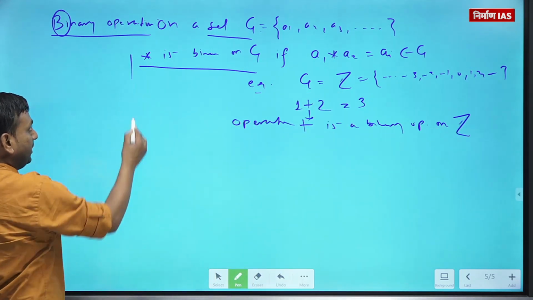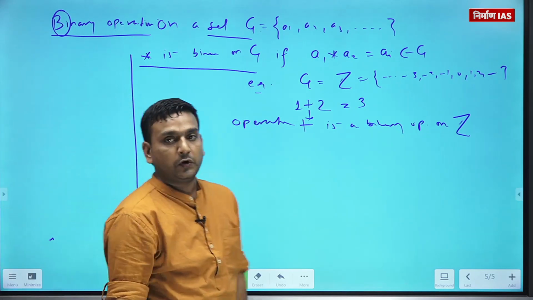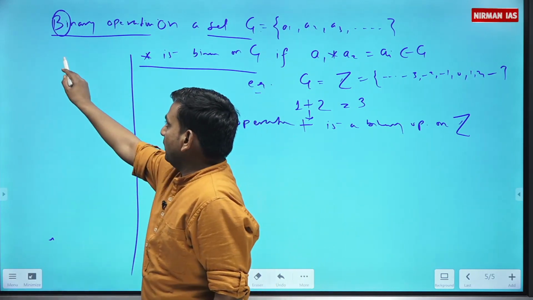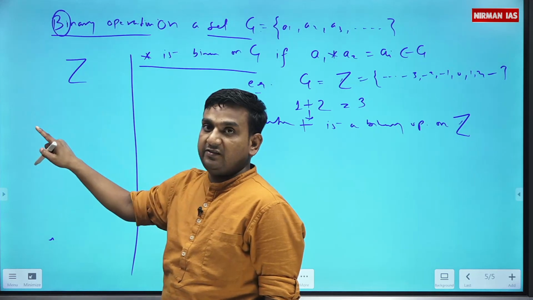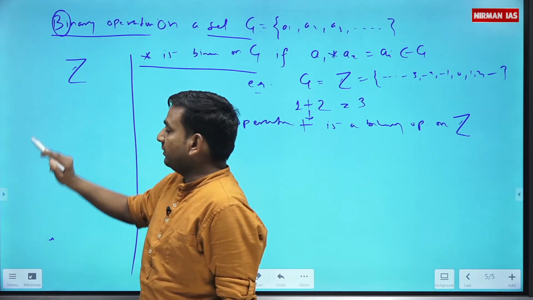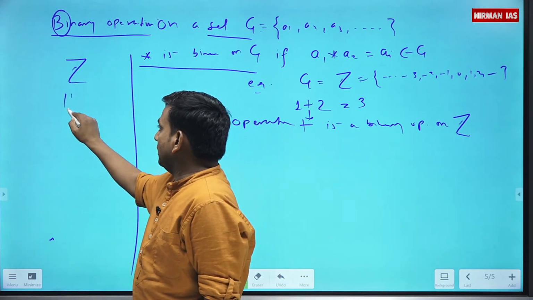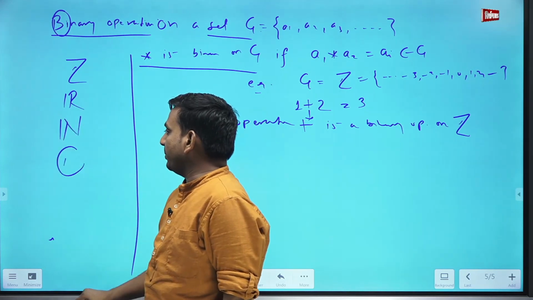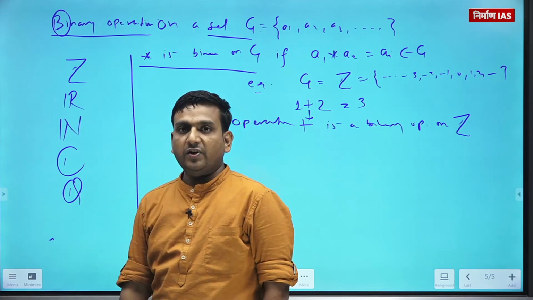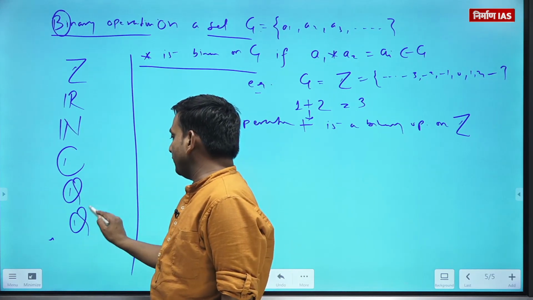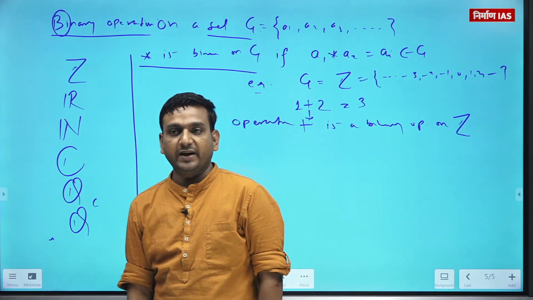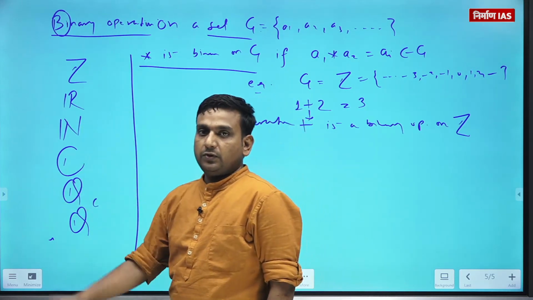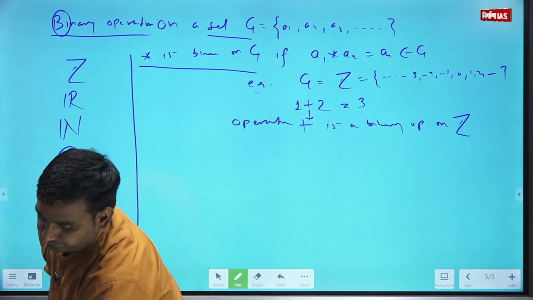Similarly for real numbers, natural numbers, complex numbers, the set of rationals, the set of irrationals.